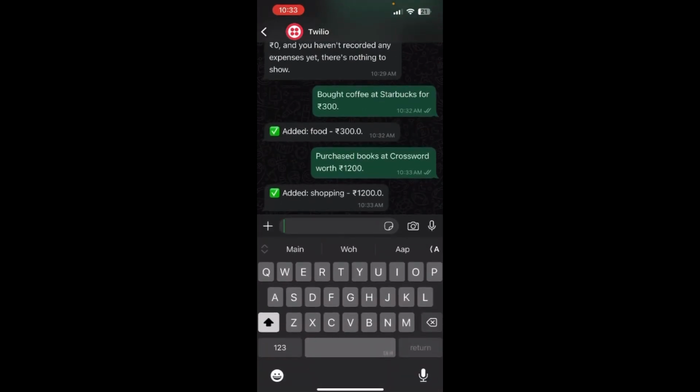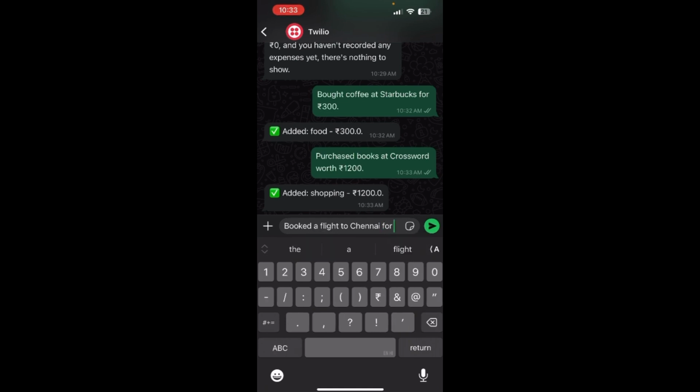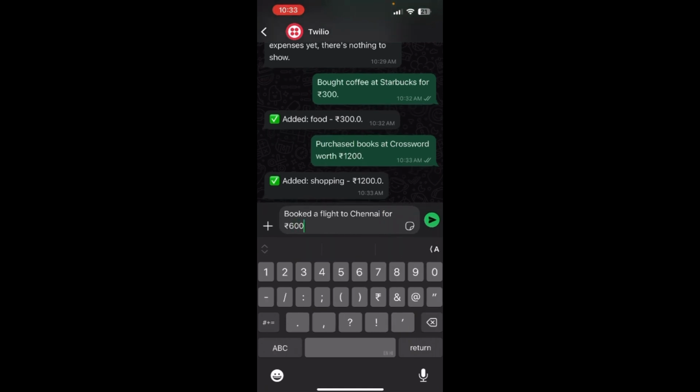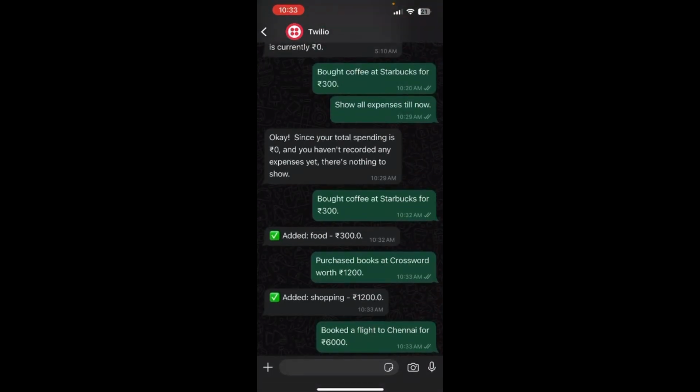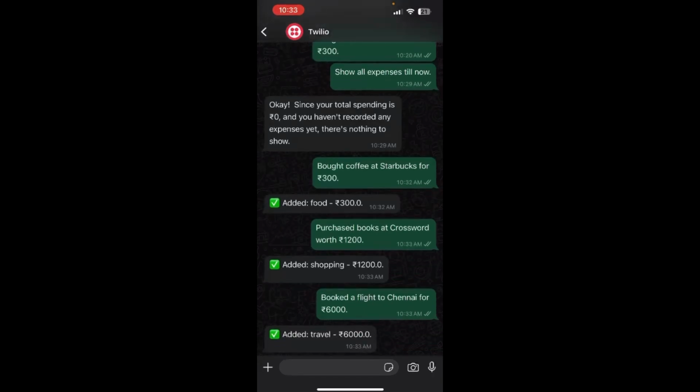And another one, say, booked a flight to Chennai for 6,000. So you can see that it has added all the expenses.